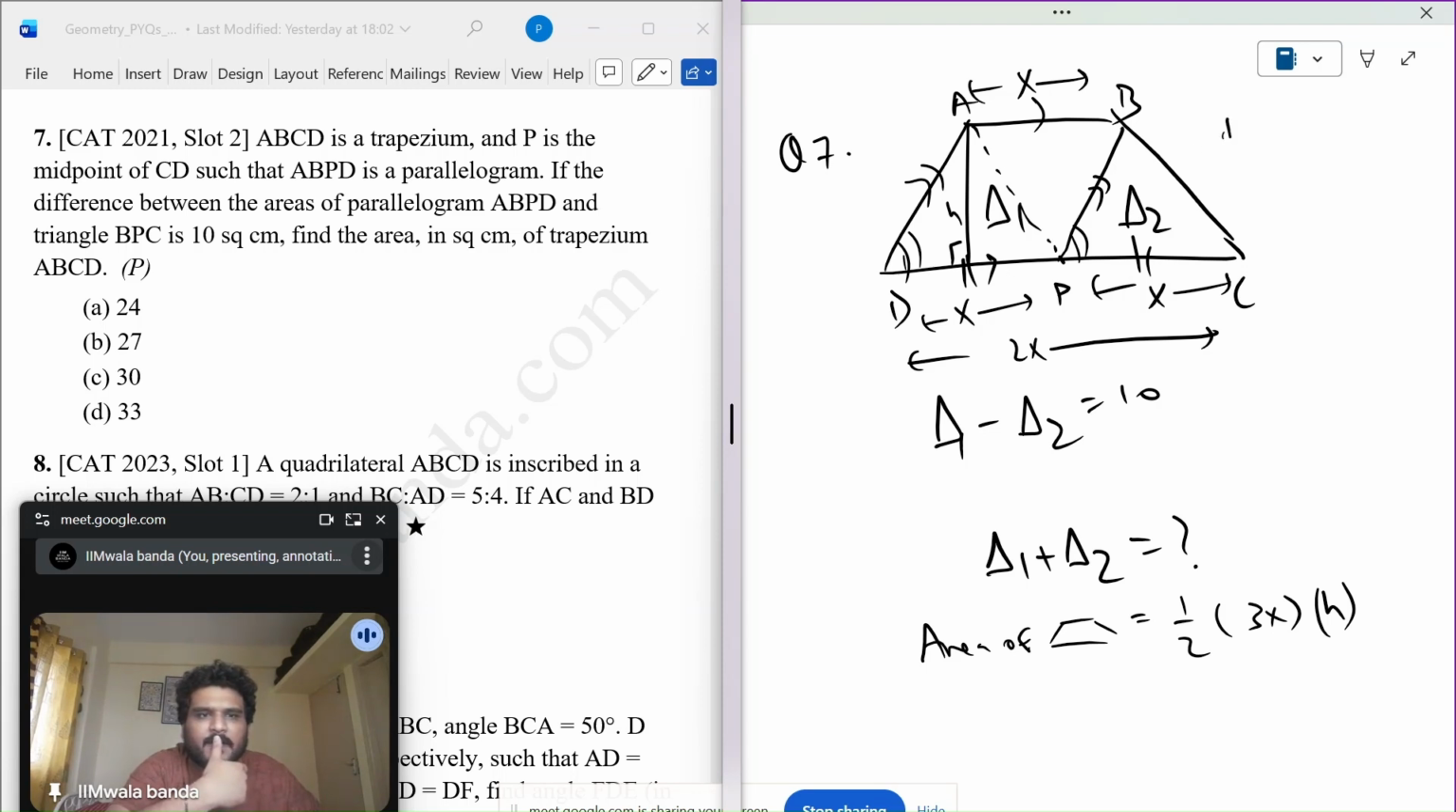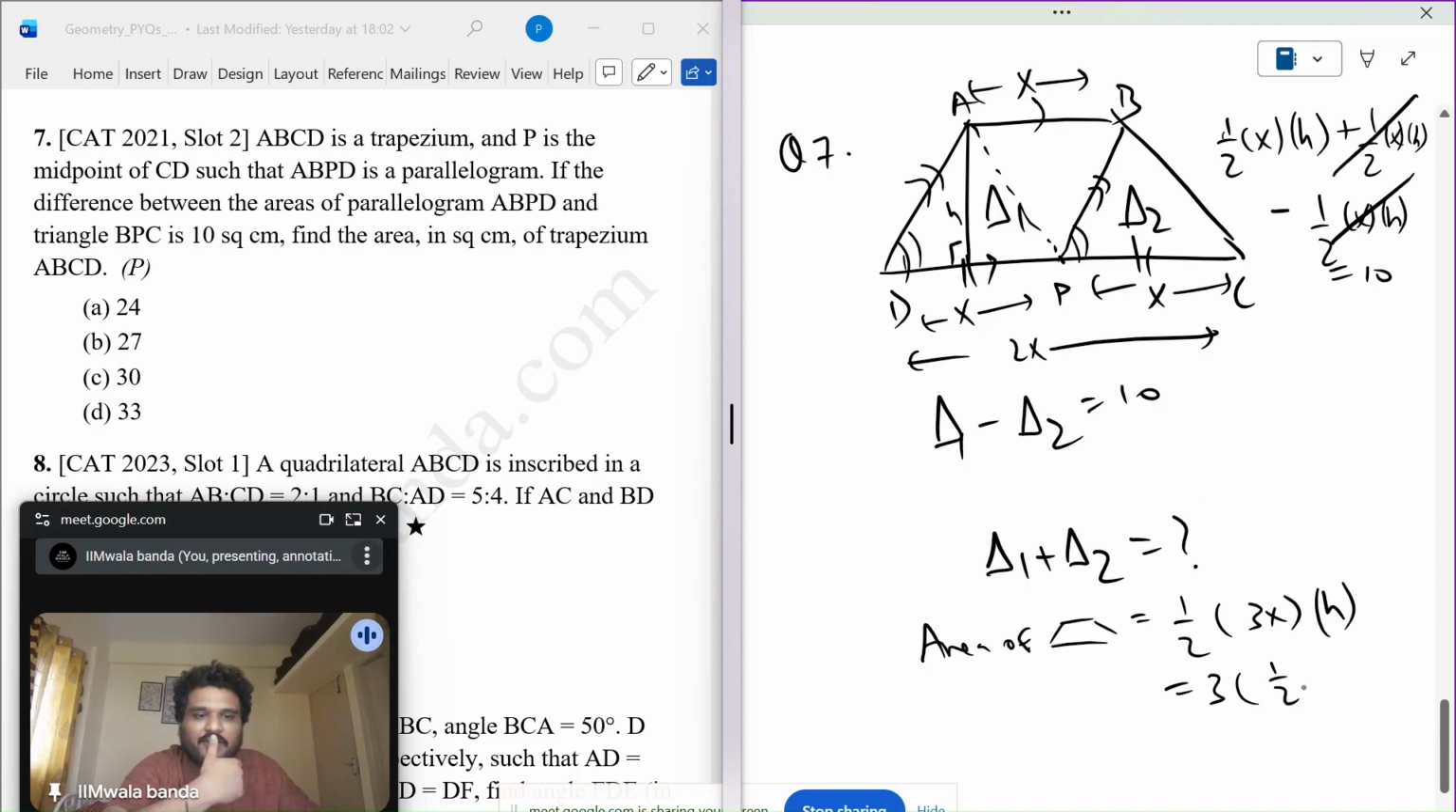this area will be half into x into h plus half into x into h. Correct. See, this I can do, right? Area of this plus area of this. This is the area of the parallelogram minus, again, hey, I got it, x into h. See, this is how you got to prove that every area is 10, 10, 10. So half into x into h is 10. Put it here, 3 into half into x into h, so 30.